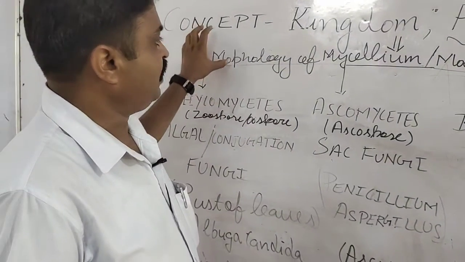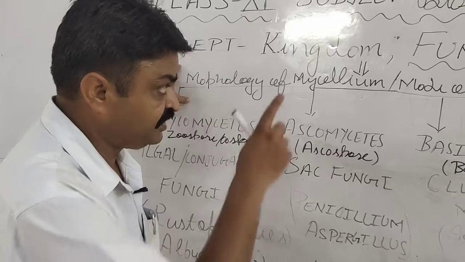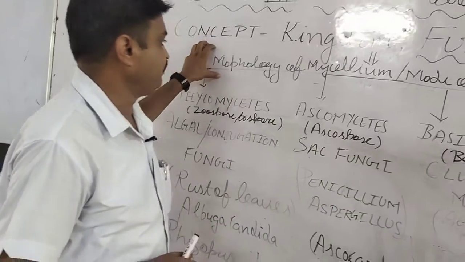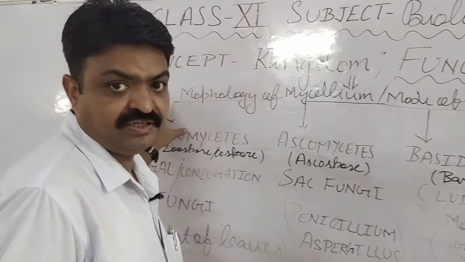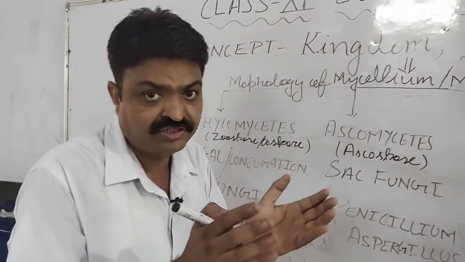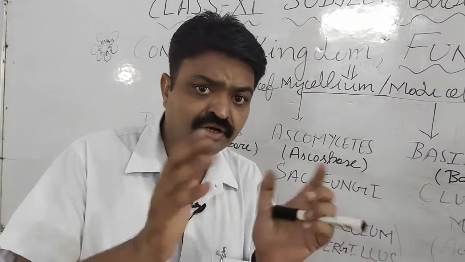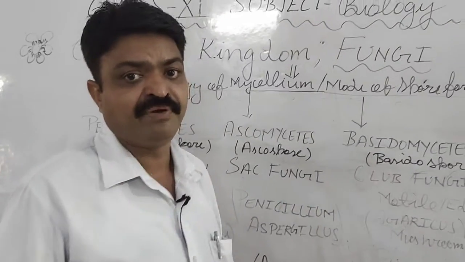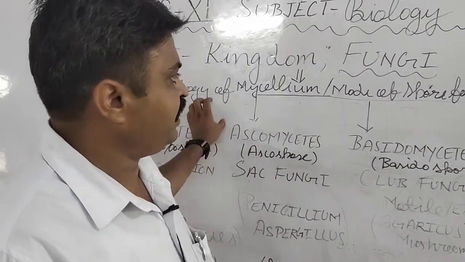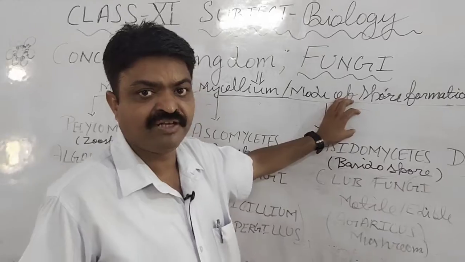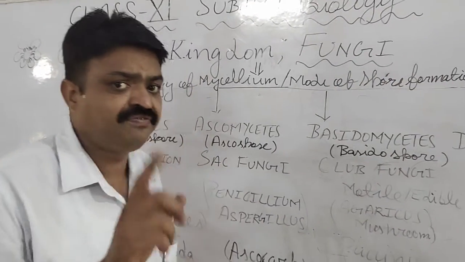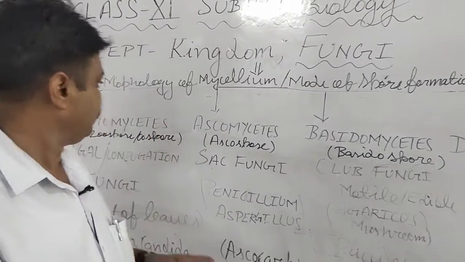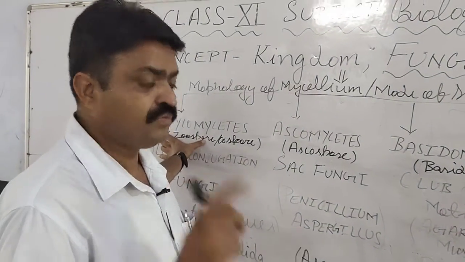First, how do we classify the fungi? We classify fungi according to their morphology of mycelium. Means their body is known as mycelium. So according to its external appearance and mode of spore formation or fruit body, we classify the fungi into different groups.